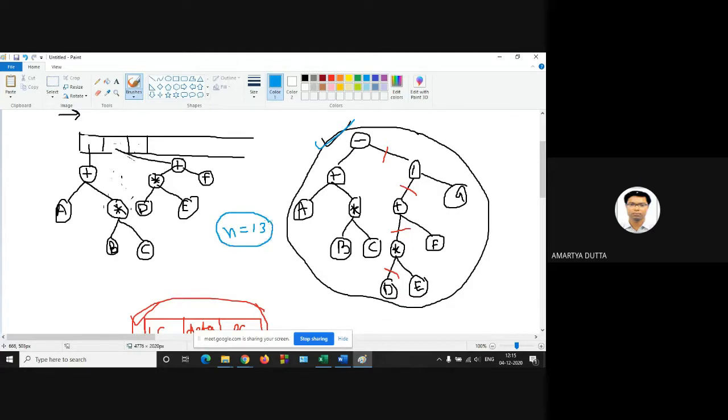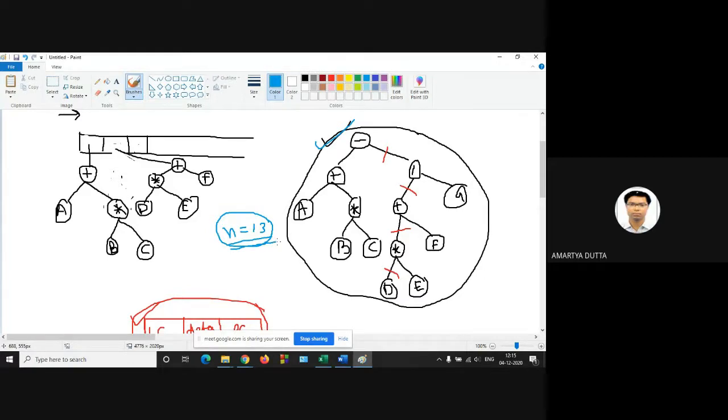Expression tree is nothing but a binary tree, because the operators are binary operators: plus, minus, division, modulus, multiplication. Okay. So here n is 13.